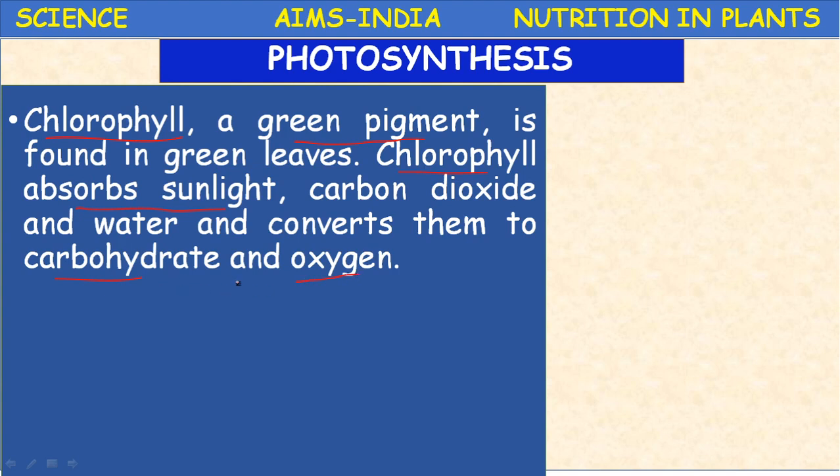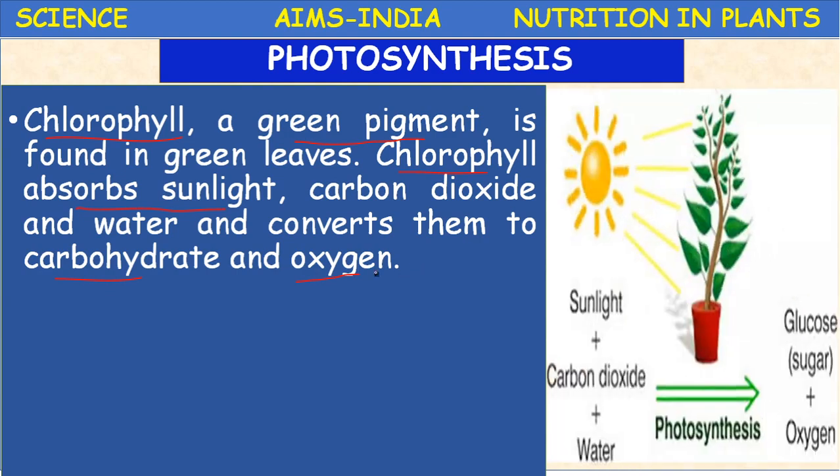Carbohydrate and oxygen. The reactants are carbon dioxide and water, and the products are carbohydrate and oxygen. The carbohydrate is in the form of glucose, and oxygen. So this oxygen is released from the water molecule. Okay, some amount of the reactant water molecule releases oxygen after the completion of the reaction. So that's why oxygen is considered as the byproduct of photosynthesis.